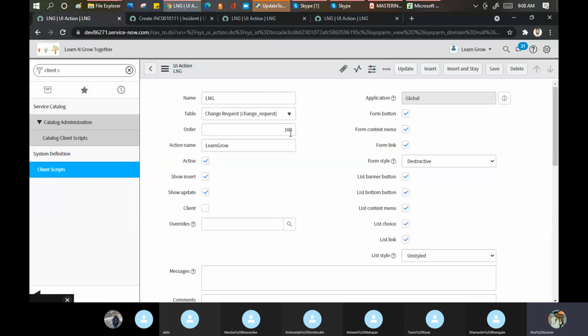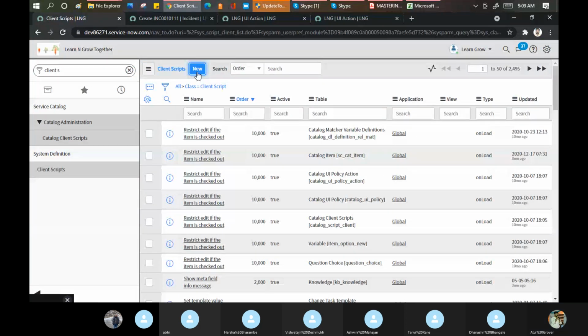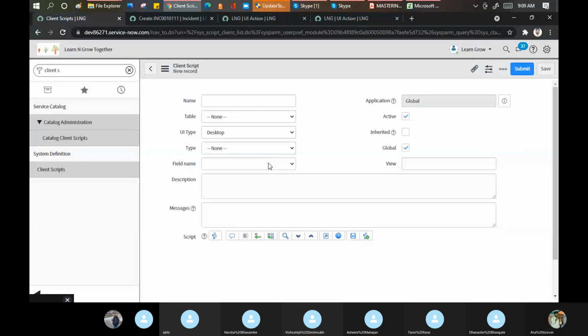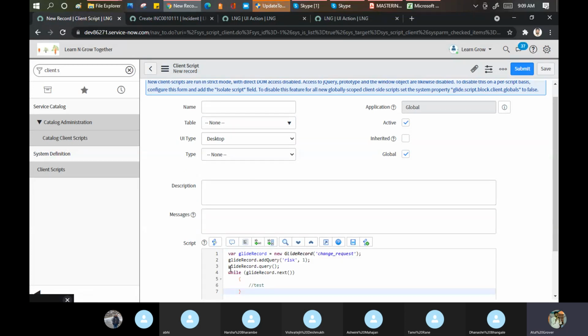Okay. And here you can put your code, on which table I can say change_request. Let me load it quickly.